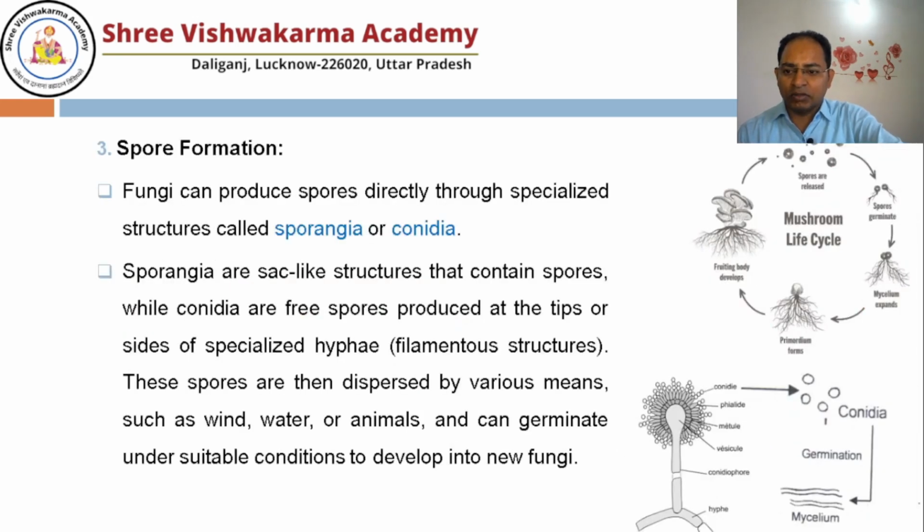Now let's talk about spore formation. Spore formation takes place in a special kind of structure, and that is known as sporangia. So the organ, or structure, in the fungi where spore formation takes place is known as sporangia.